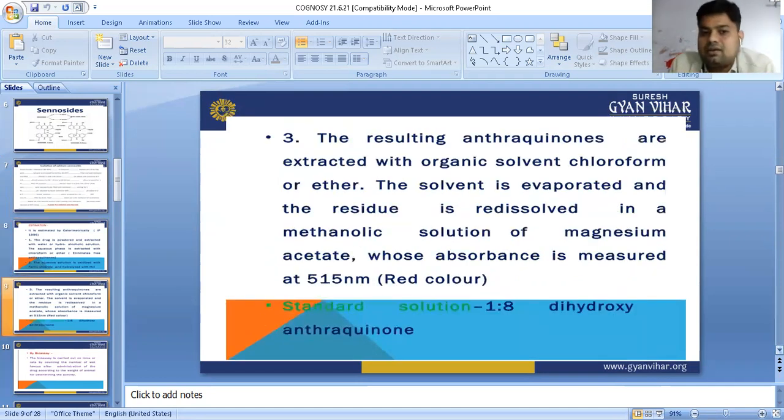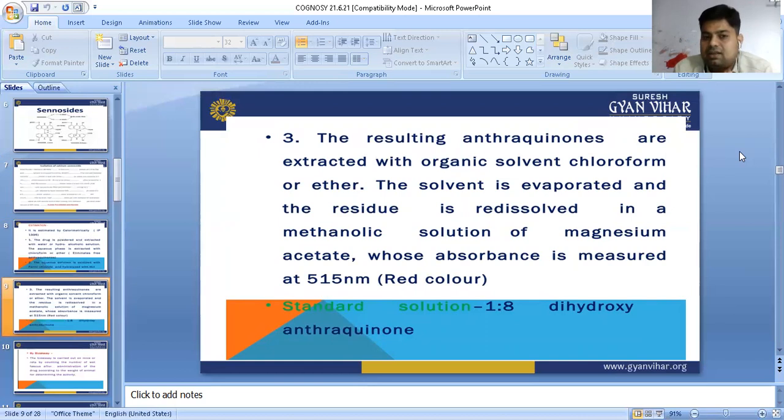Now the resulting anthraquinones are extracted with an organic solvent, chloroform or ether. The solvent is evaporated, and the residue is redissolved in the methanolic solution of magnesium acetate. The absorbance is measured at 515 nanometers, giving red color.